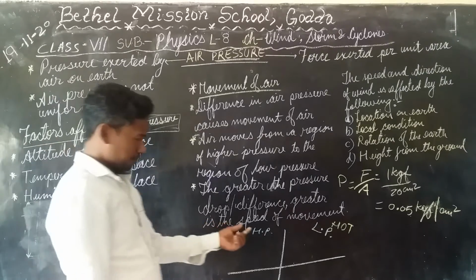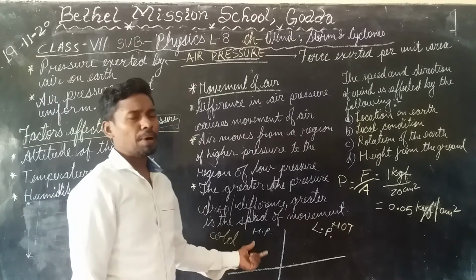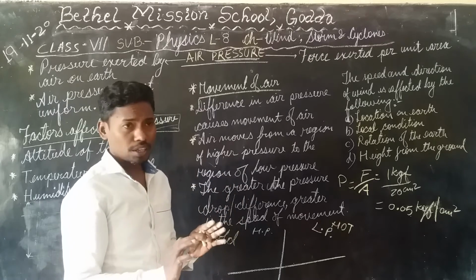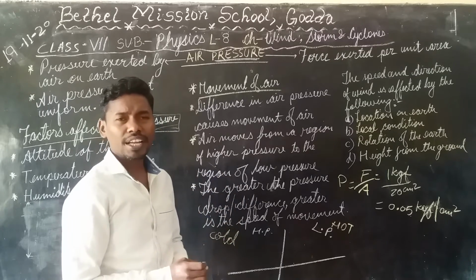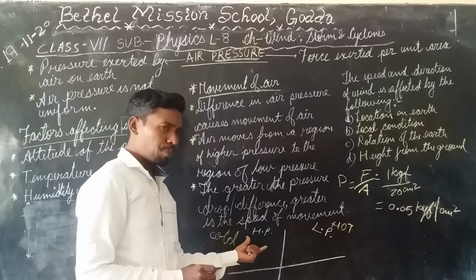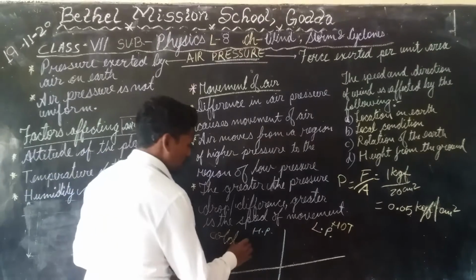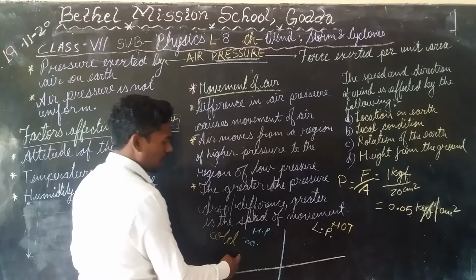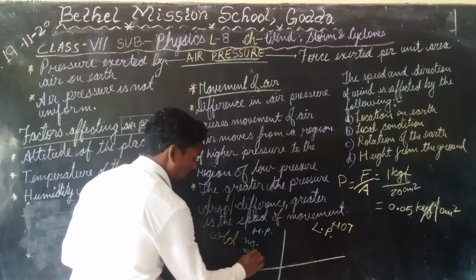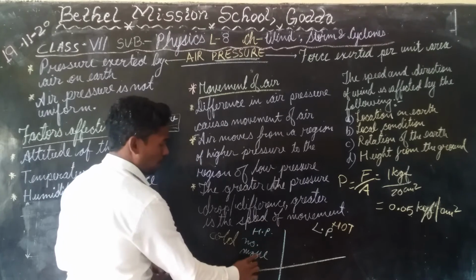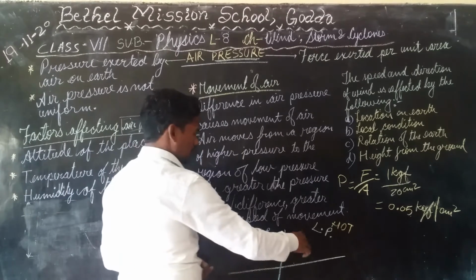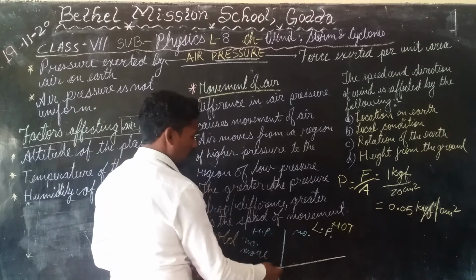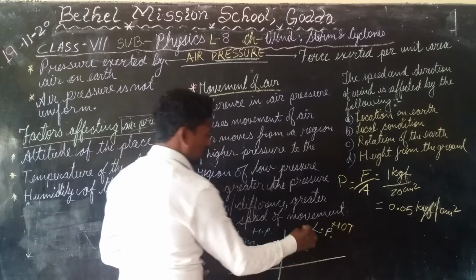So what happens? There needs to be a balance, because all of the air is connected to each other, so it always tries to maintain balance. This has high pressure because here the number of particles of air is more, whereas at this place it is low pressure because the number of particles of air is less.